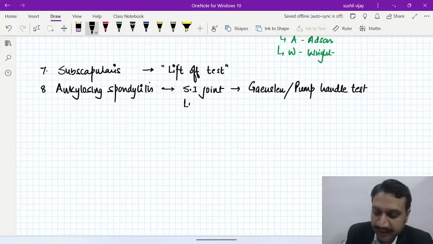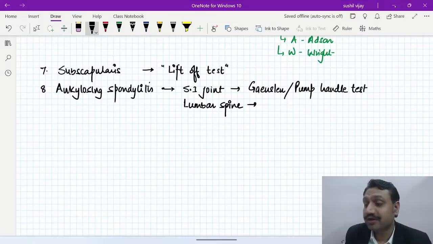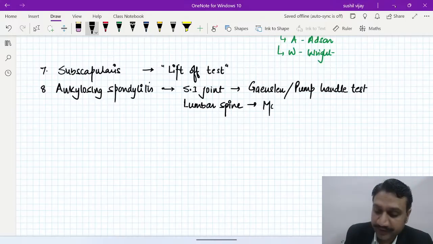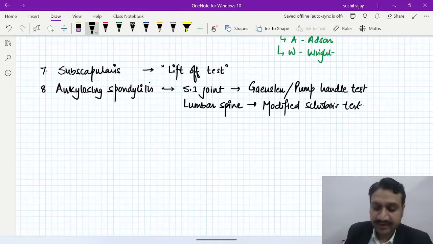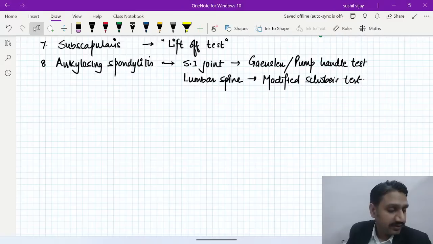And then when it involves the lumbar spine, what do you do in the vertebral area? It is not Schober, Gautam. It is modified Schober. Yes, Rushabh has said it very correctly. In the lumbar spine, what we do is the modified Schober's test. So in the lower area, basically the sacroiliac joint or the lumbar spine, that is the Gaenslen's, pump handle and the modified Schober's.